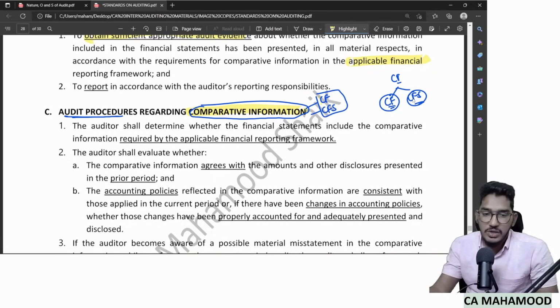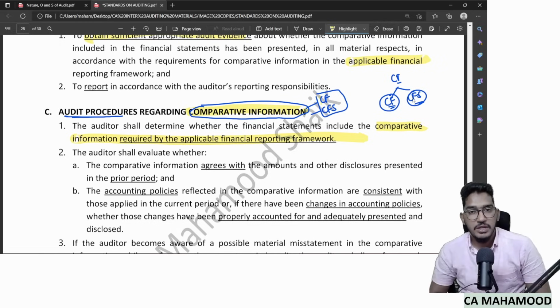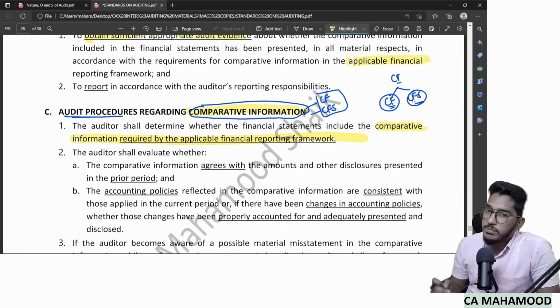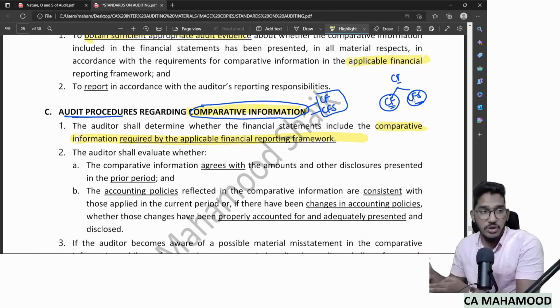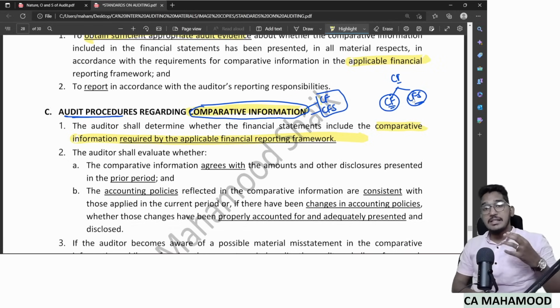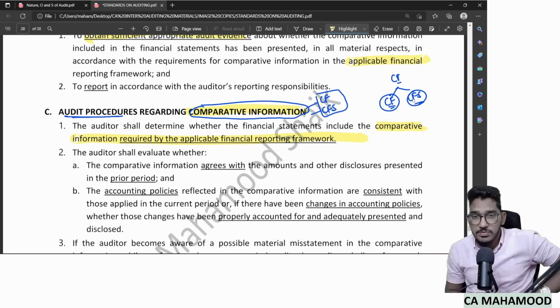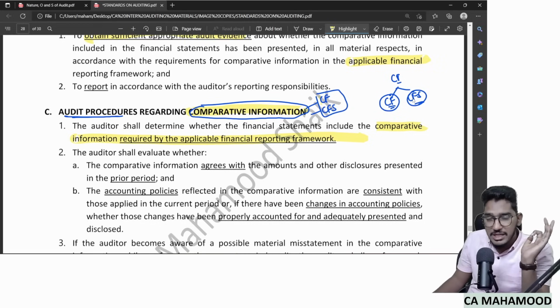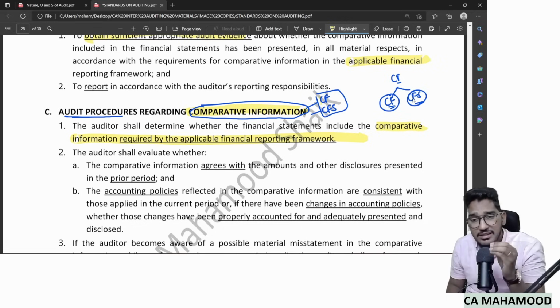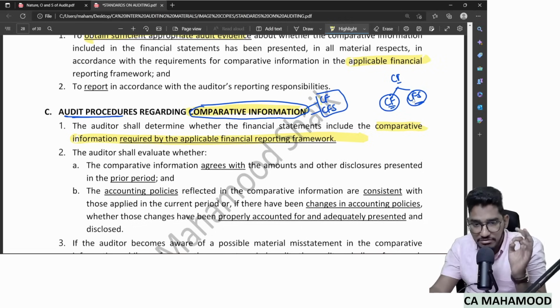Very simple. First, I need to check whether the comparative information is as per the applicable financial reporting framework or not. If the framework asks you to present only one prior year's information, I will check whether only one year's information is presented. If it asks the client to prepare the last 3 years of information, I will check whether the last 3 years are presented. Be it corresponding figures or comparative financial statements, the first common audit procedure is to check whether comparative information is presented as per the applicable financial reporting framework.